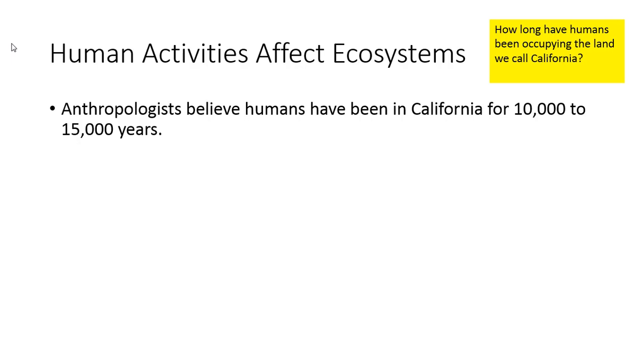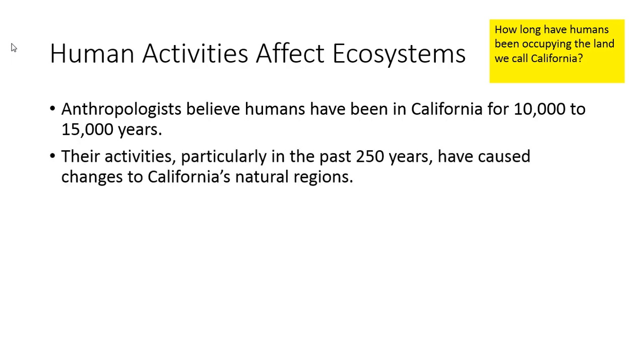Well, humans are changing the environment due to activities we are doing, and they have been changing the environment ever since they've interacted. Anthropologists believe humans have been in California for 10,000 to 15,000 years. The activities that these humans did, particularly in the past 250 years, have caused changes to the California natural regions.